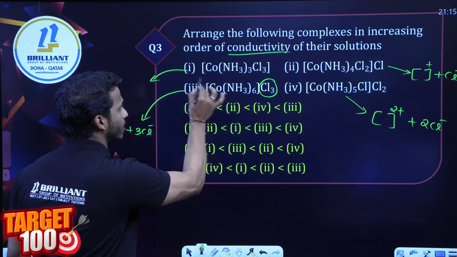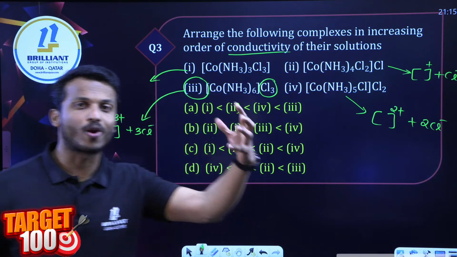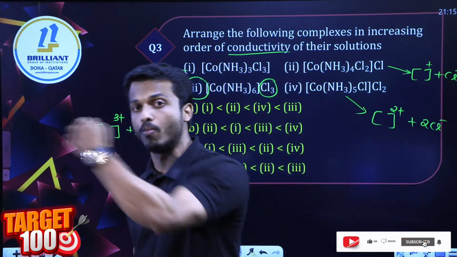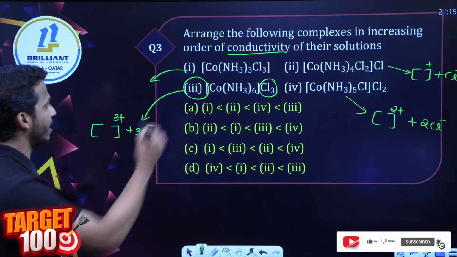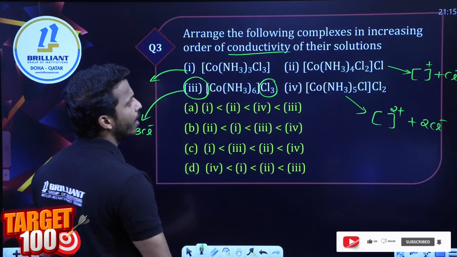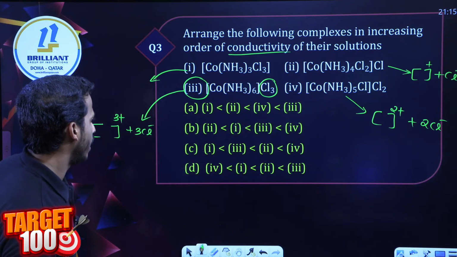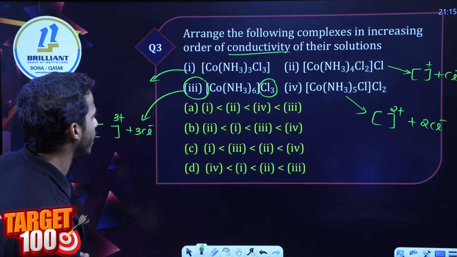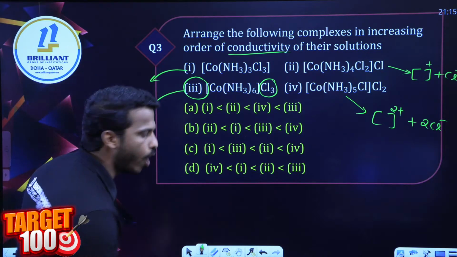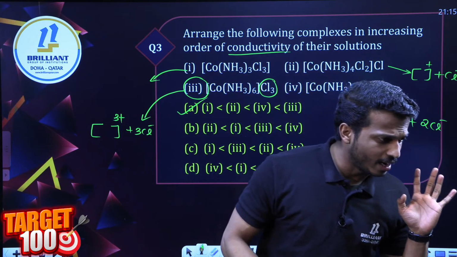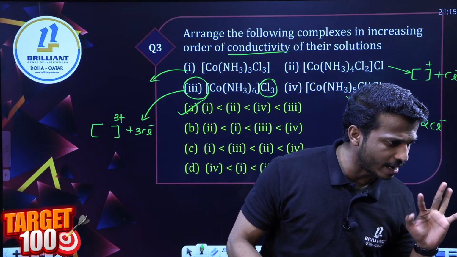So dear all, the one which can give more number of ions can conduct more electricity, or has more conductivity. So third one, then fourth, second, first. Third one, fourth one, that's the only option. Option A is the correct answer. All are given the correct answer, right?